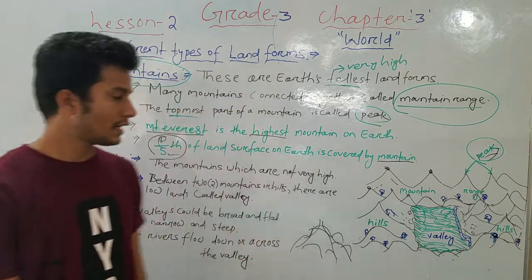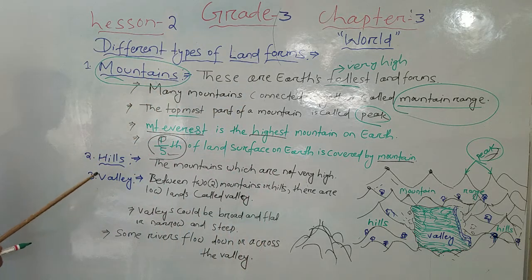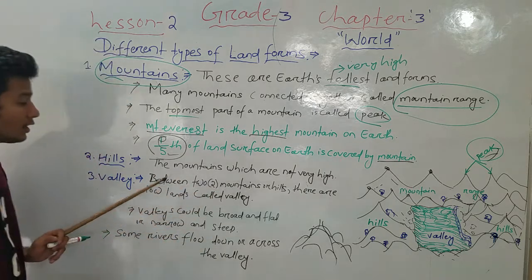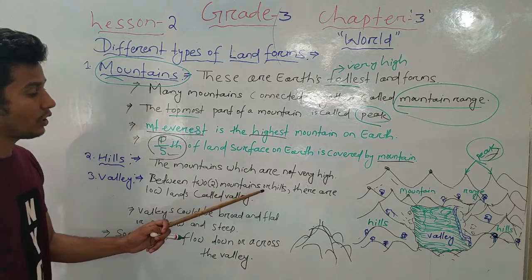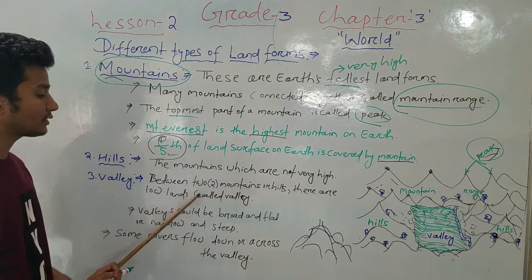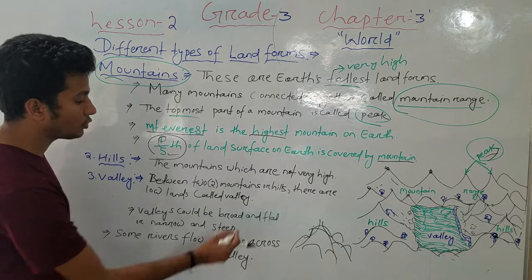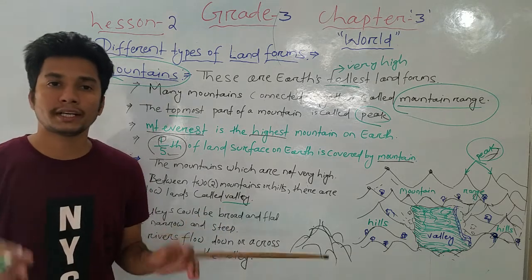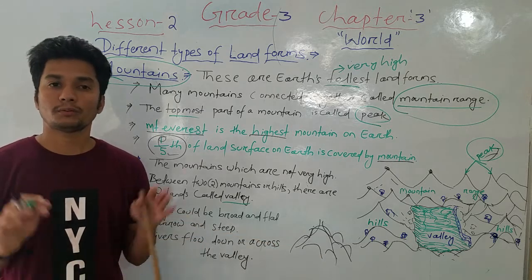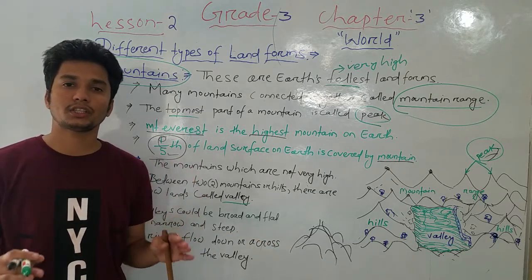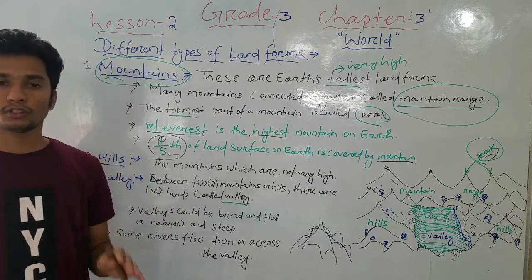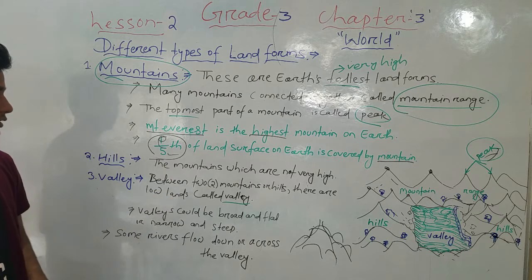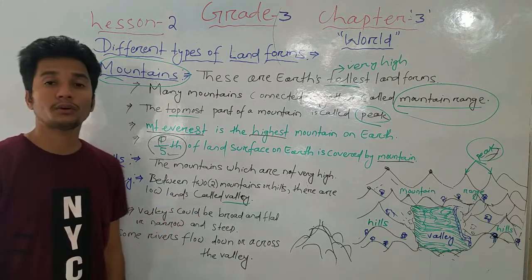Okay, students. Next, third point we will come to, valley. What is a valley? Between two mountains or hills there are low lands called valleys. Just before, we discussed mountains and hills, and in many places mountains are connected to each other, which are called a mount range. In between mountains and hills there are low lands, and these low lands are called valleys.